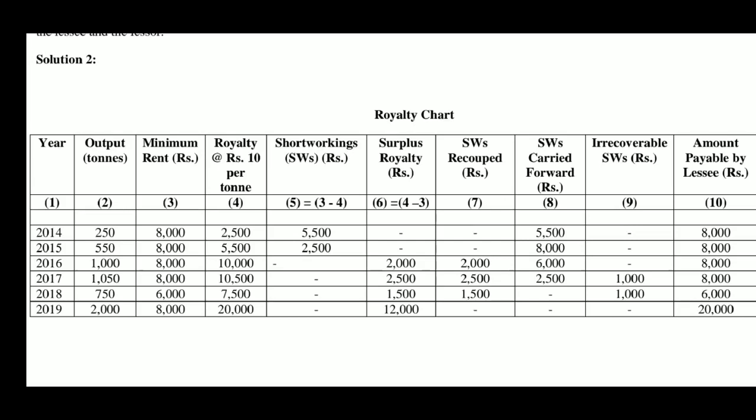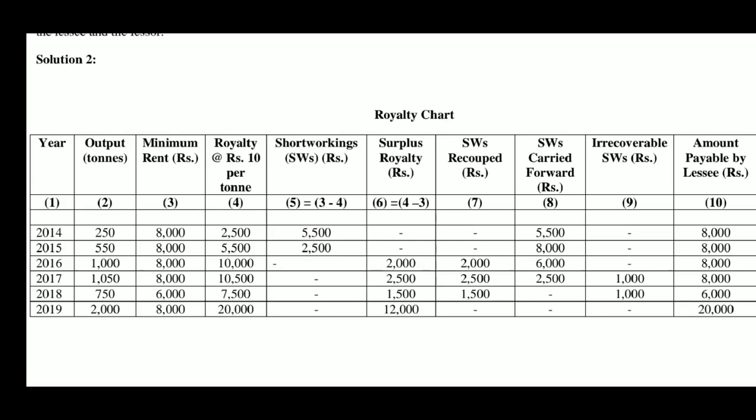In the last year 2019, 8,000 is the minimum rent, but royalty is 20,000. So, surplus royalty is 12,000. Now, see the column number 7, recoupment. In the year 2014 and 15, since there are short workings, recoupment is not possible, but short workings can be carried forward. See the column number 8, short workings carried forward.